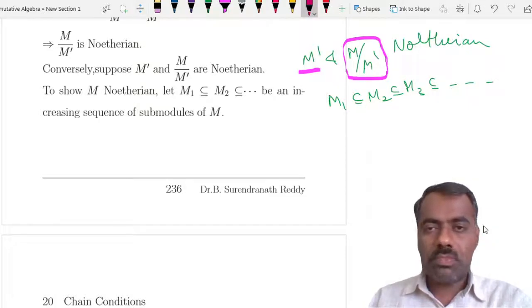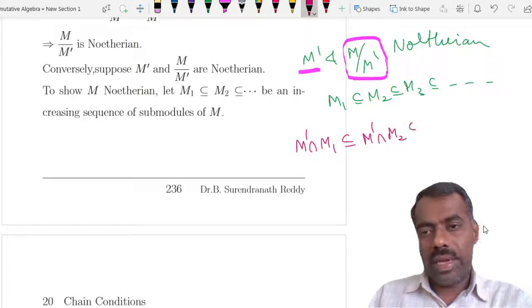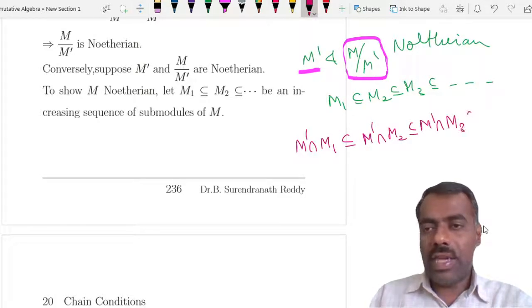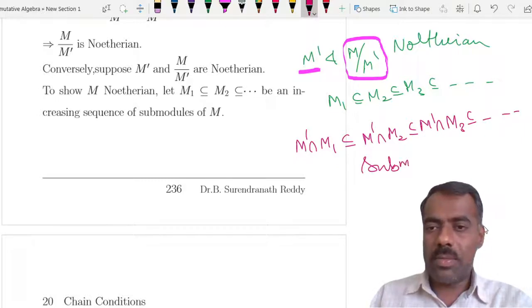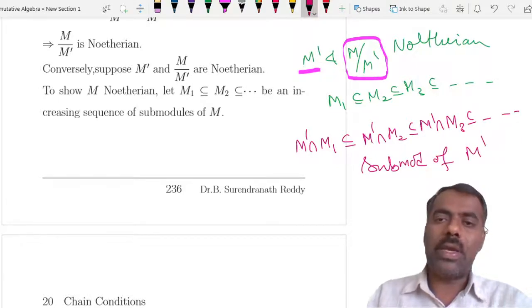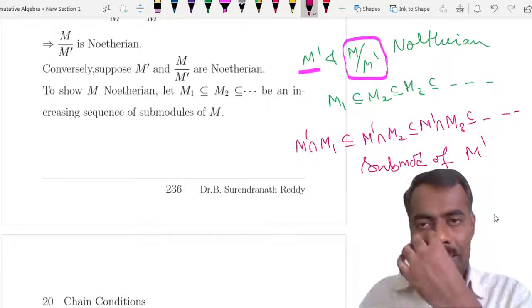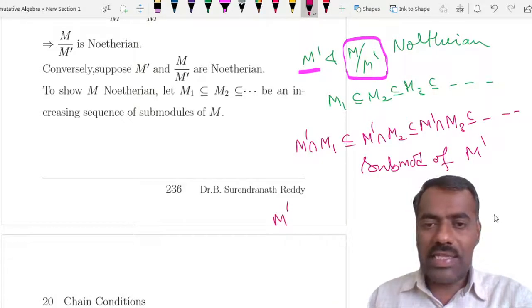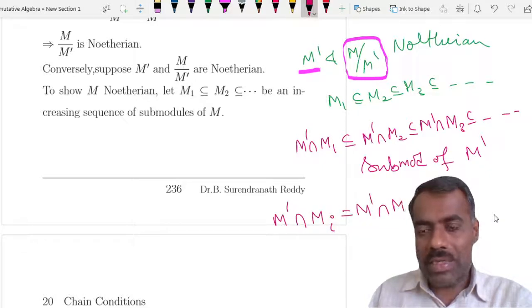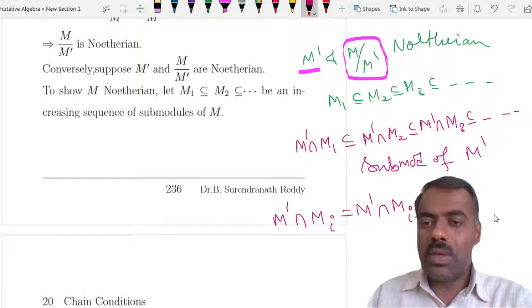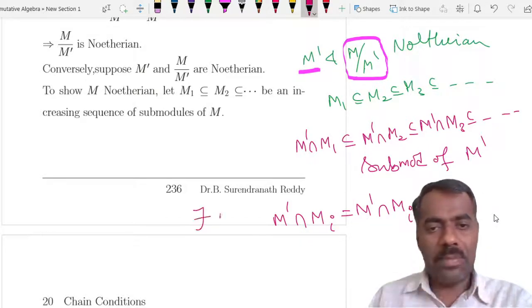How we do that? Obviously, when m1 is a submodule of m, then by intersecting m prime you will get a submodule, right? So m prime intersection m1 is a submodule and it is contained here, right? Now they are all submodules of m prime, okay? Therefore, using the fact that this m prime is Noetherian, what we get is there exists some i such that m prime intersection mi is same as m prime intersection mi plus 1, okay, and so on, right? So there exists some i.